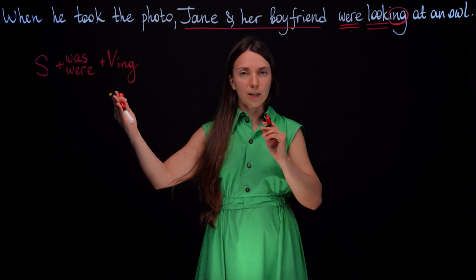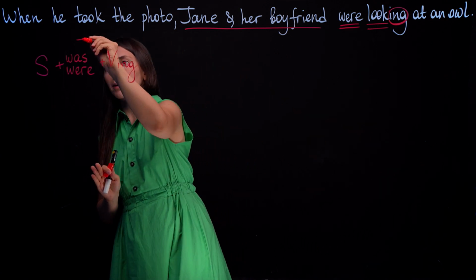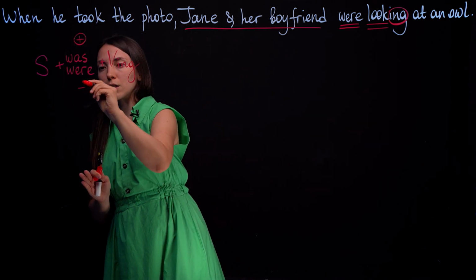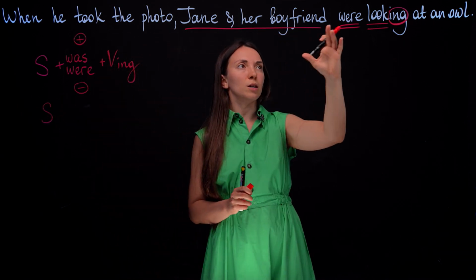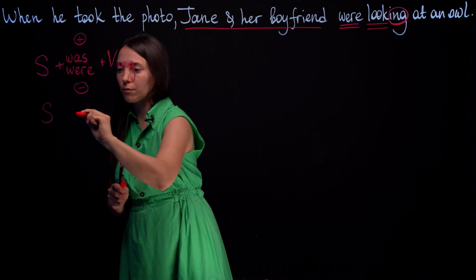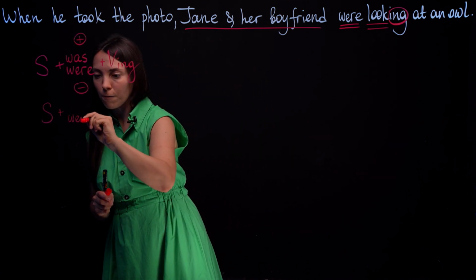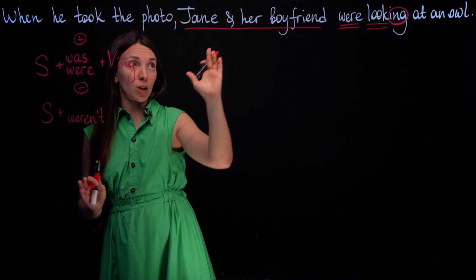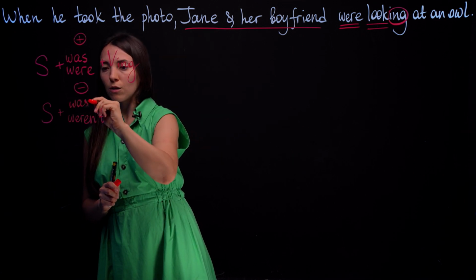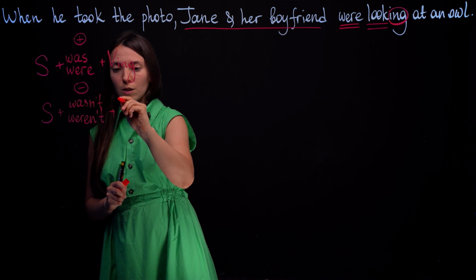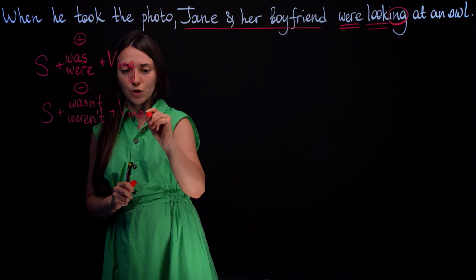Okay, positive, negative. Of course, it's a positive sentence. Let's make a negative together. So, for example, they weren't looking. If it's just Jane, let's make a negative. Wasn't. And again, verb, ing.